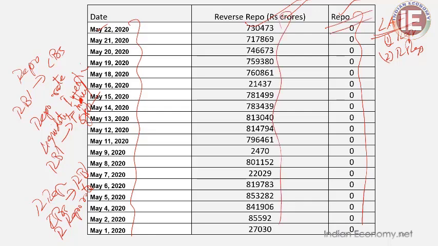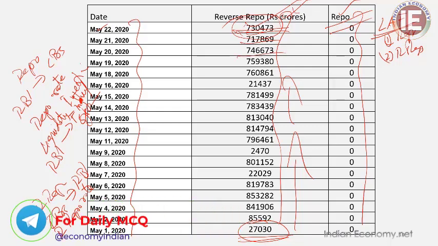Coming back to the other side, what about the reverse repo side? In the reverse repo transaction, the commercial banks have given loans to the central bank, that is RBI, around 27,000 crore rupees on May 1st. And going up that table, you can see that on May 22nd, 7,30,473 crores were parked by the commercial banks with the RBI. So 7,30,000, on the previous date 7,70,000, 7,46,000. You can see that the LAF was dominated by the reverse repo operations. The repo operation recorded 0.